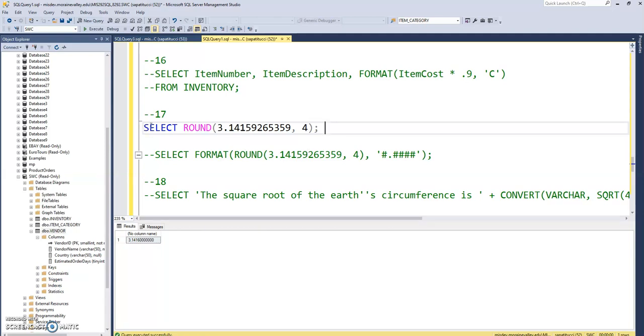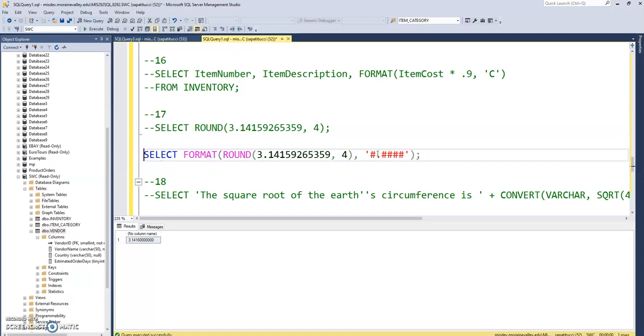So that's okay. I can use my format function that we were using in the last video to format that output to 4 decimal digits, and the rest of those zeros are going to be truncated. So I'm wrapping the round part in the format function. Again, nested functions here, and this is what we call a format pattern. I'm saying I want this number to look like this: 1 digit to the left of the decimal point and then 4 digits to the right of the decimal point. I want it to look exactly like that, and there it is.